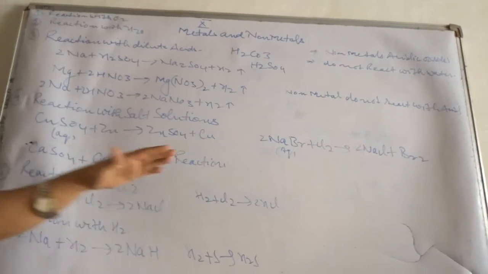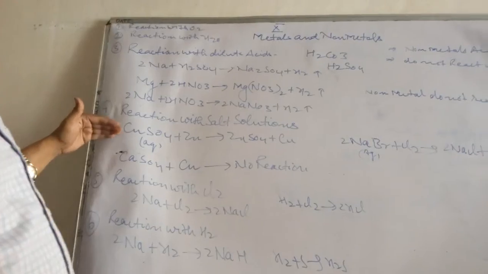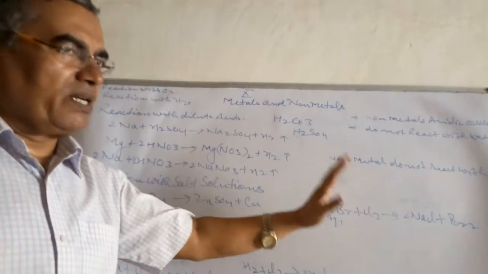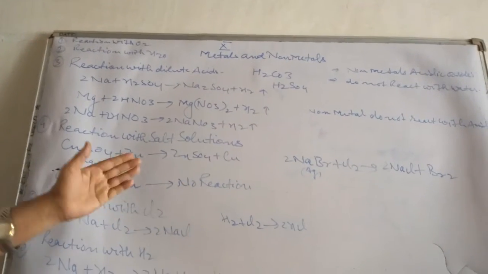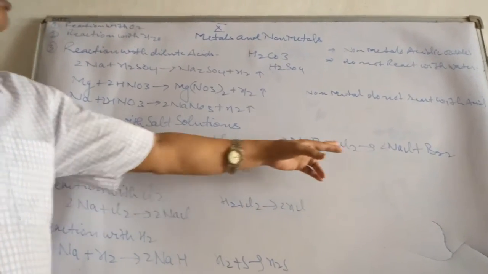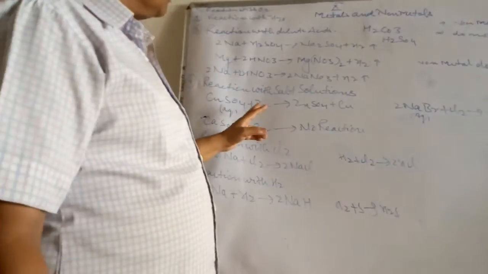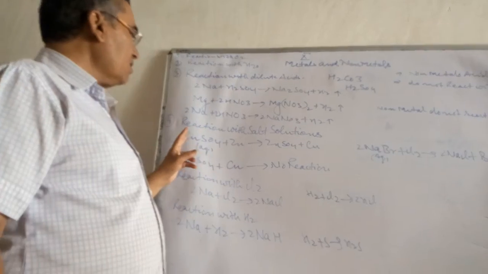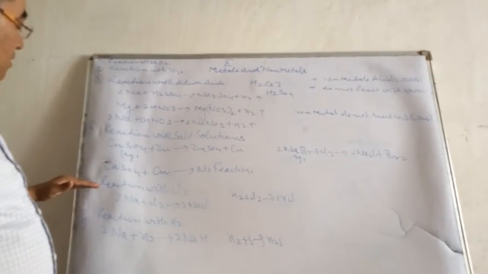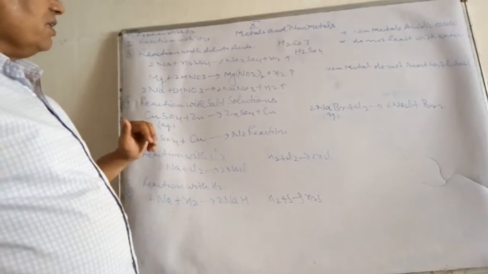This reaction is quite similar in the case of salt solution treatment with metals and salt solution treatment with non-metals. These reactions depend upon the reactivity of the treating element. Here chlorine is more reactive, that's why it displaces bromine, and here zinc is more reactive than copper, so it displaces copper.